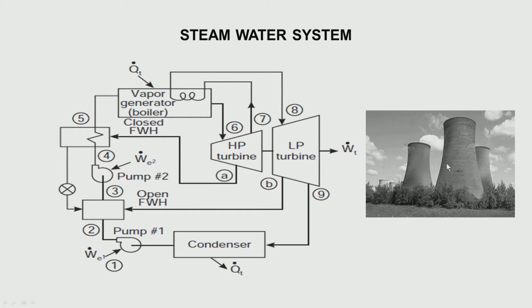This cooling tower is used where there are no rivers. If a river is there, we take river water. If sea is there, we take sea water and cool it. The condensed water is pumped to heaters which are called feed water heaters. There could be 2 stages, there could be 3 stages, and again the feed water enters the boiler or the steam generator. So this is the conventional steam water system, and it is no different in a nuclear power plant. It is the same as in a fossil fuel plant.